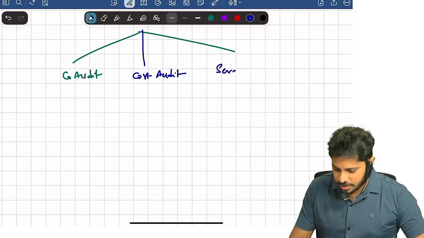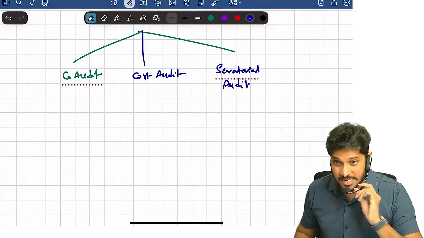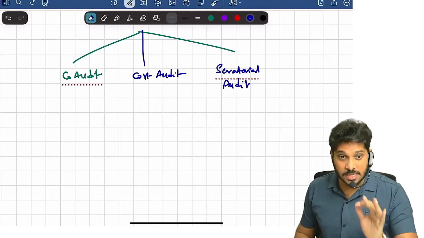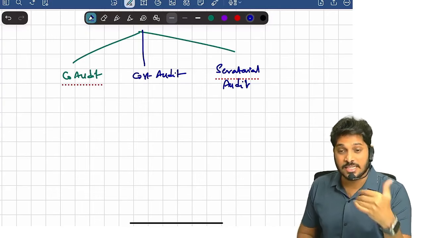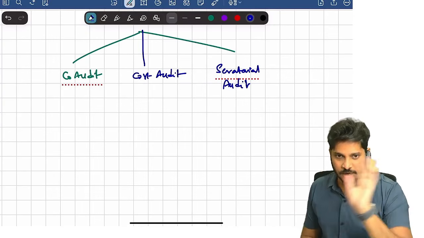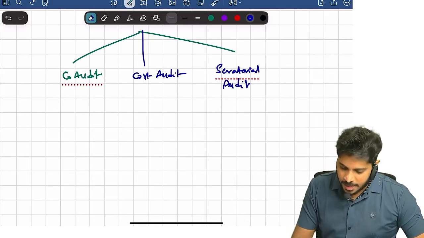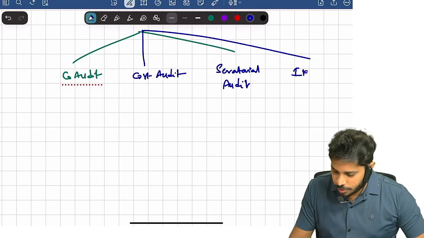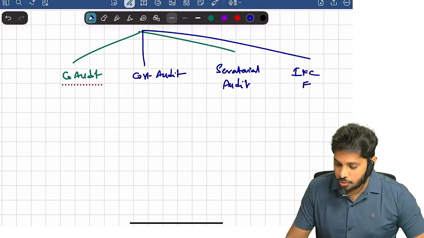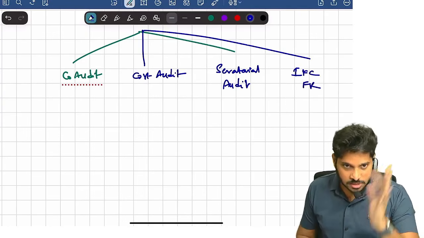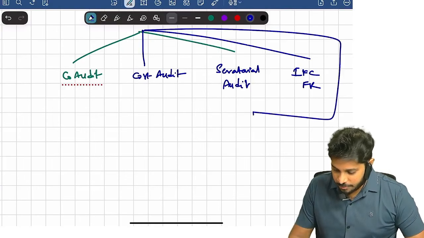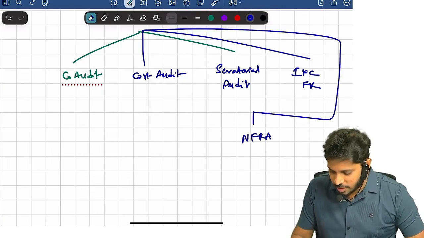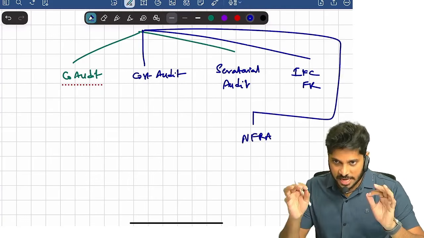Then the third type of audit that we are going to discuss is secretarial audit. This is regarding company secretaries having to give a secretarial audit report, and there is another report called the secretarial compliance report. Like that, two concepts were there. Now, apart from this, we are also going to discuss internal financial controls over financial reporting. And apart from that, we are also going to discuss NFRA provisions.